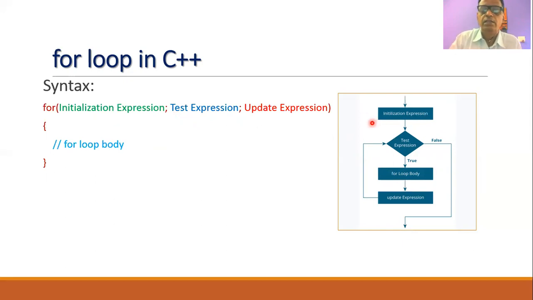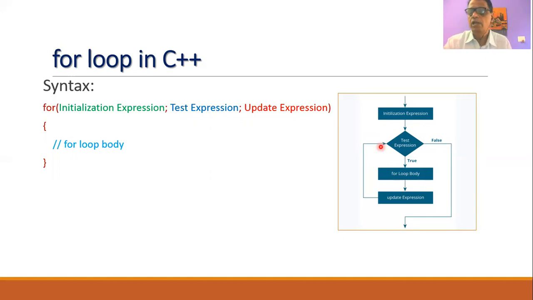In this for loop, first of all, the initialization expression will be executed. That is, the initial value of the control variable will be set. Then the expression will be tested. If the test expression or the conditional expression is true, then the for loop body will be executed. Then the update expression is executed, and again the control of execution is transferred to the test expression.